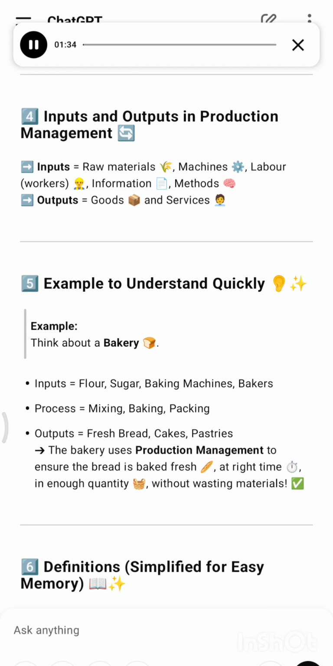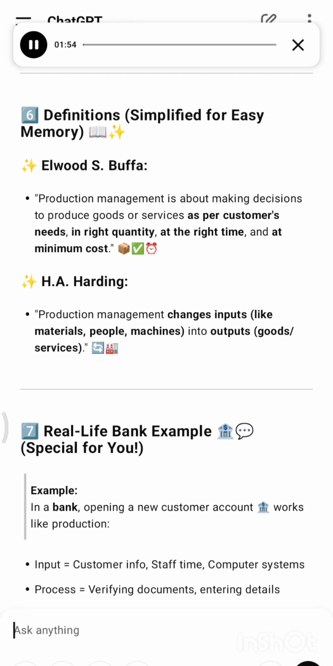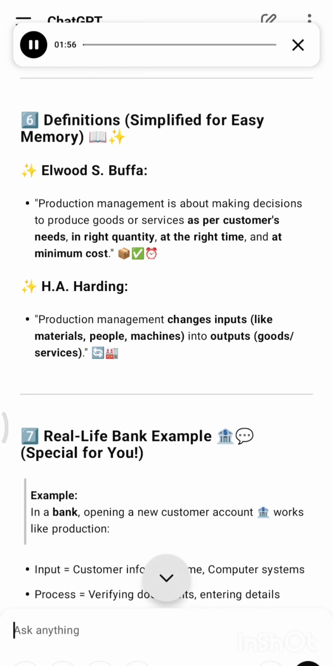5. Example to understand quickly. Example: think about a bakery. Inputs equals flour, sugar, baking machines, bakers. Process equals mixing, baking, packing. Outputs: fresh bread, cakes, pastries. The bakery uses production management to ensure the bread is baked fresh, at the right time, in enough quantity, without wasting materials. 6. Definitions, simplified for easy memory.